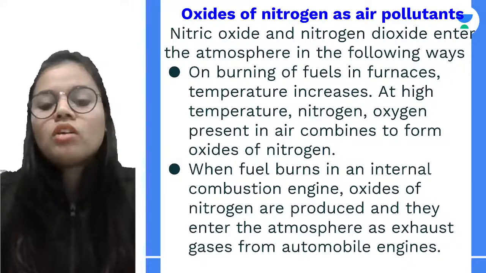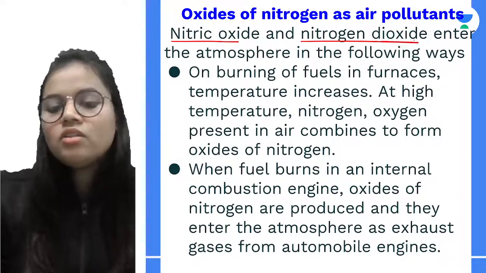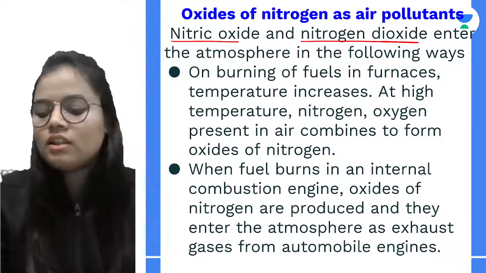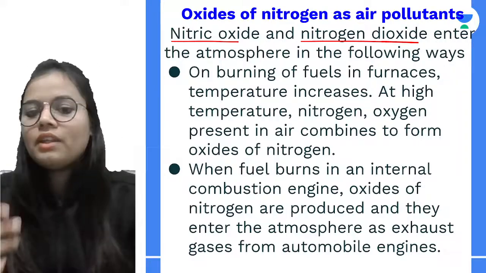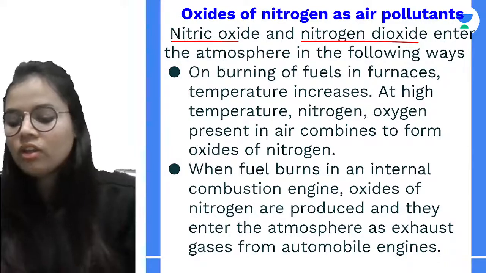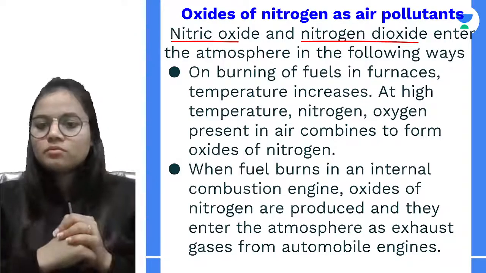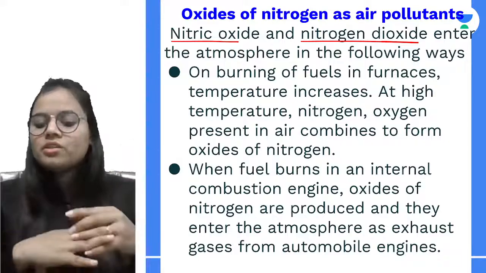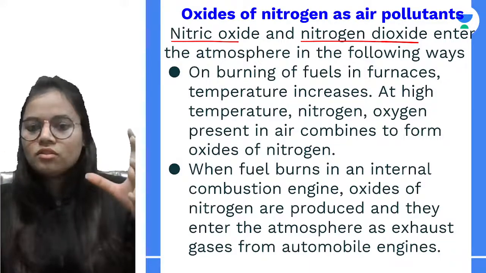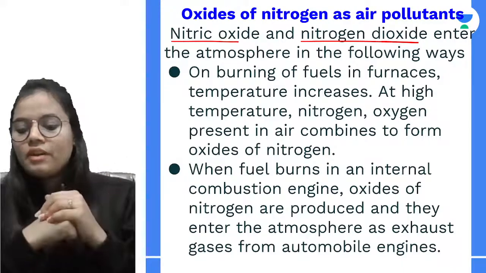Now, talking about nitrogen oxides. First of all, we have nitric oxide and nitrogen dioxide. How do they enter into the atmosphere? The first way is when we burn fuel in a furnace. Whenever we burn the fuel, the temperature of course increases. At high temperature, the oxygen present in the air combines with the nitrogen and forms the oxides of nitrogen. So this is the very first way.